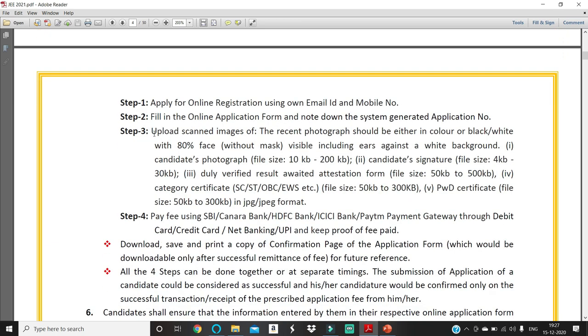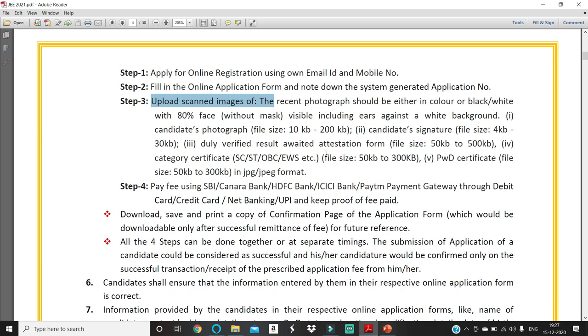Then step 3 will be to upload scanned images of recent photographs. If you want, I will register for one candidate, so that will be shown online. So please wait till that video comes. Just go through these steps at a glance. Don't register till I post a video on my channel. Then what are all the things you need to upload is given here.